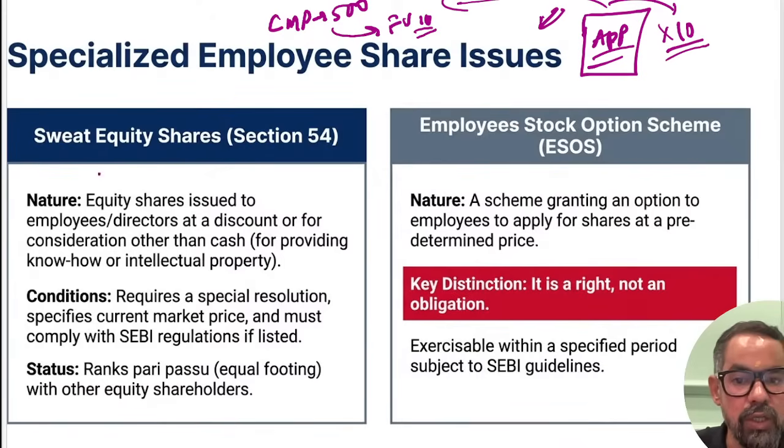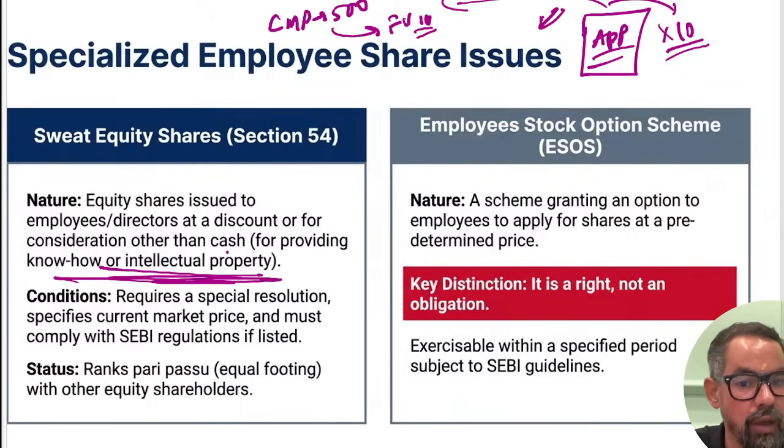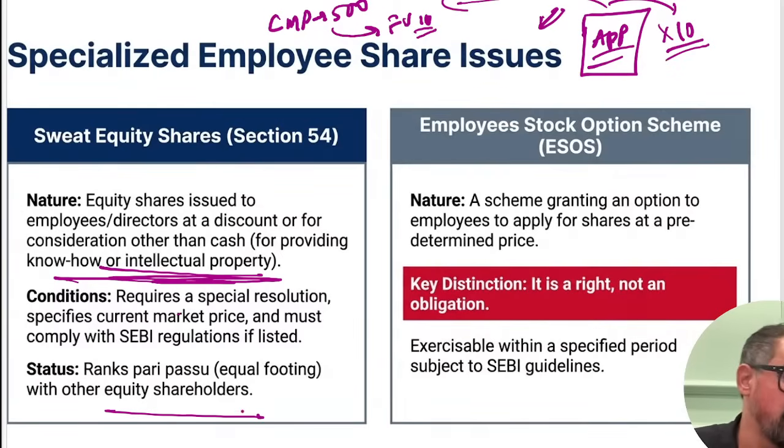So equity shares issued to employees or directors at a discount, or for consideration other than cash, for know-how or intellectual property, require SEBI approvals. That is the case here, right? And ESOS is usually done by private companies, a scheme where they are offering shares to the owners. Usually they use these kinds of shares for retention purposes.